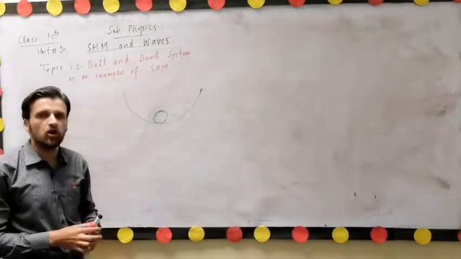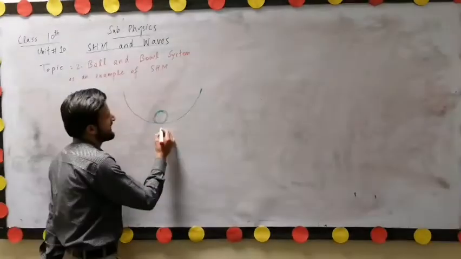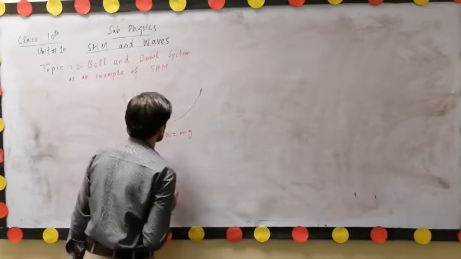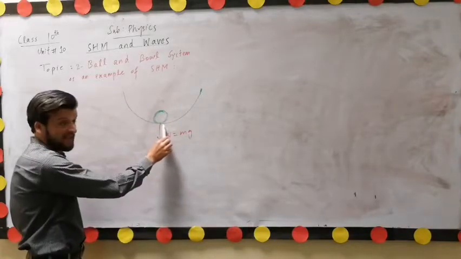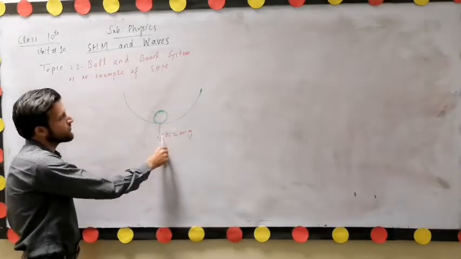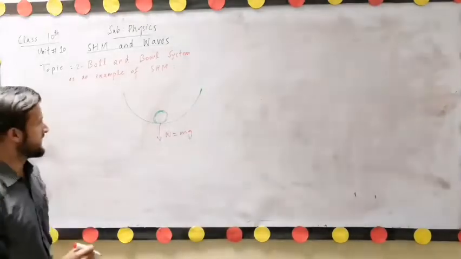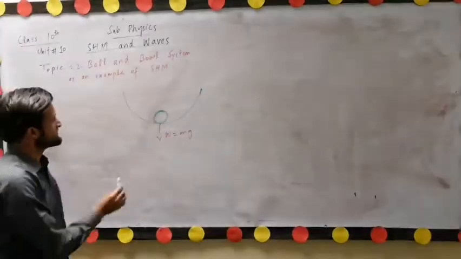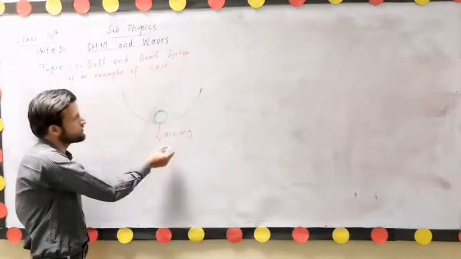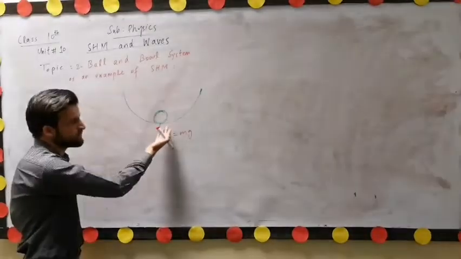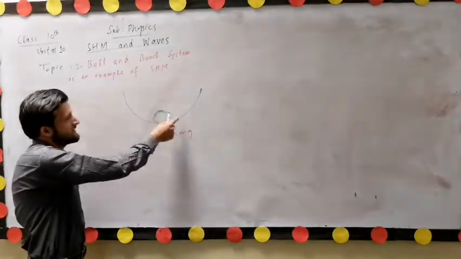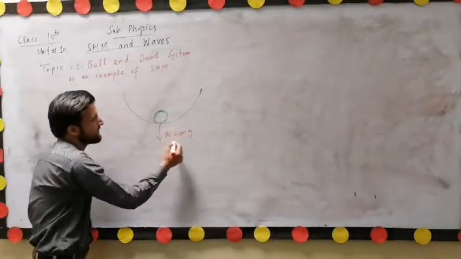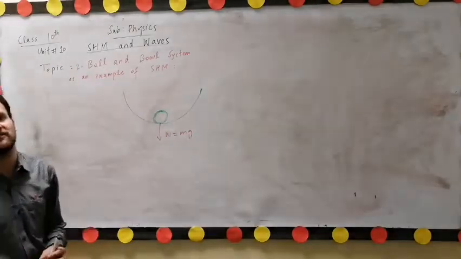In this position the ball is at rest and its weight is acting downward, that is W equals mg. Since the ball is at rest, it executes no motion and the net force acting on the ball is equal to 0. The weight of the ball acts downward, and an upward reaction force from the bottom of the bowl acting on the ball is equal to the weight of the ball. So this ball is initially at rest.